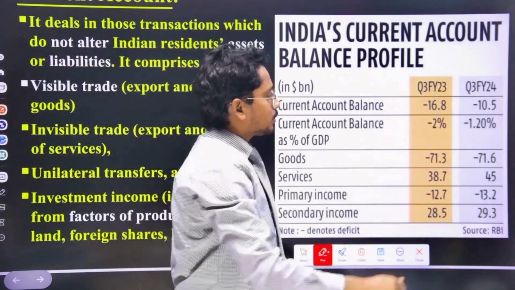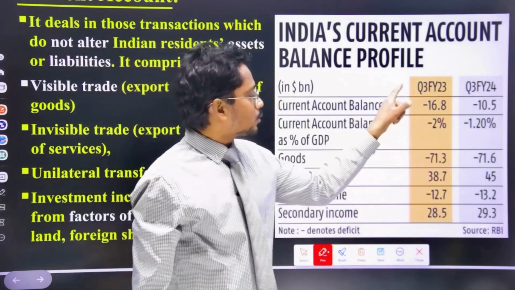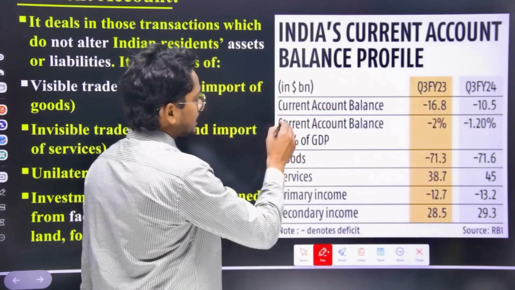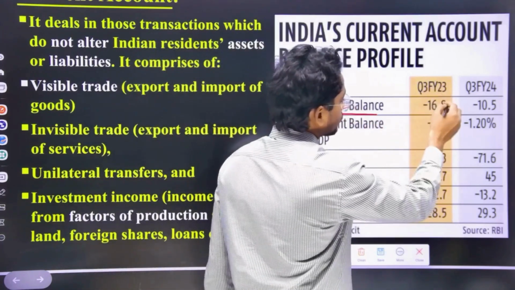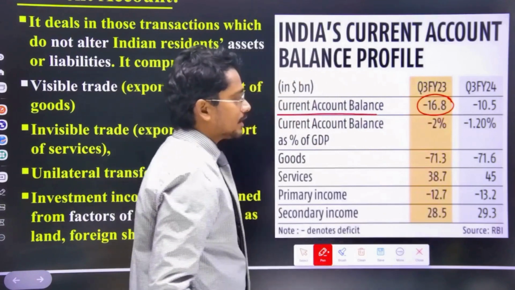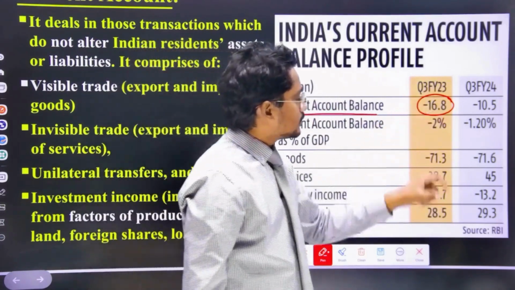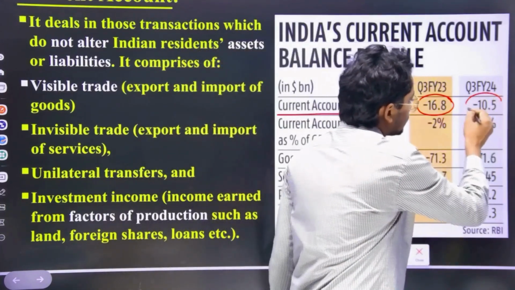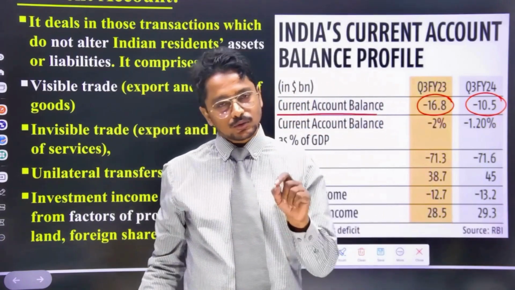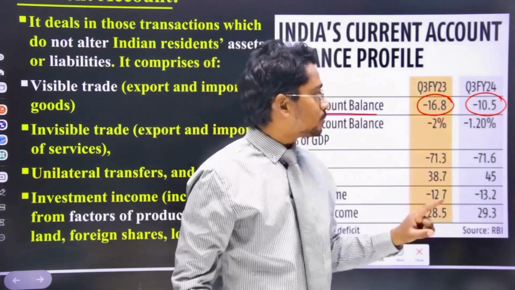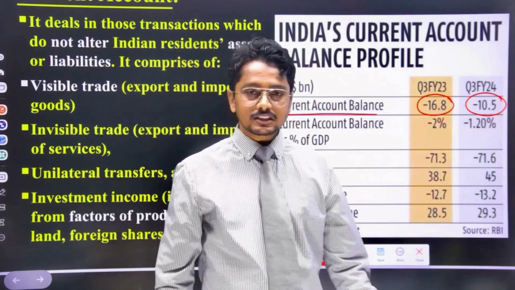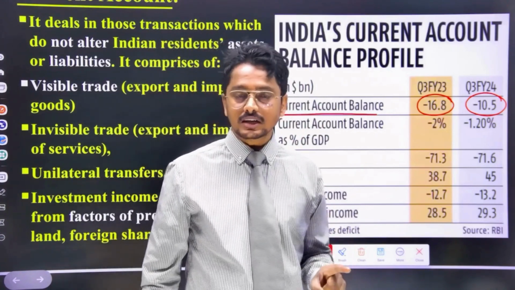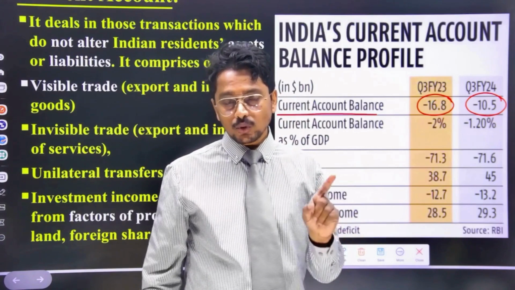This is a comparison of quarter 3 of financial year 2023 and quarter 3 of financial year 2024. Based on this comparison, our current account balance, which used to be in deficit of 16.8 billion US dollars, is now, in quarter 3 of financial year 24, at a deficit of 10.5 billion US dollars. So our deficit has been reduced by approximately $6 billion in the current account segment. This is a positive sign. That shows that our current account has improved.